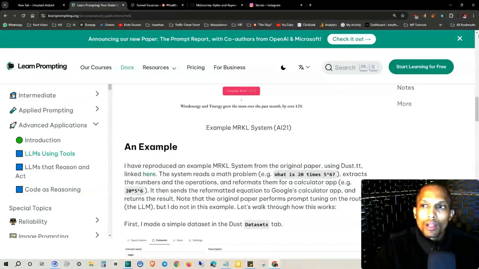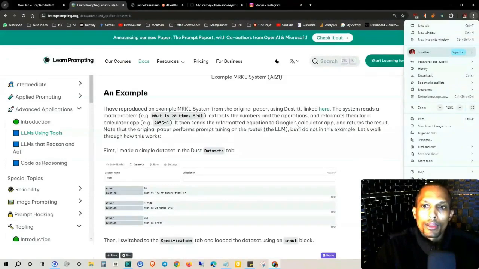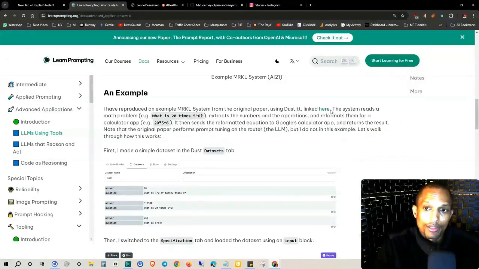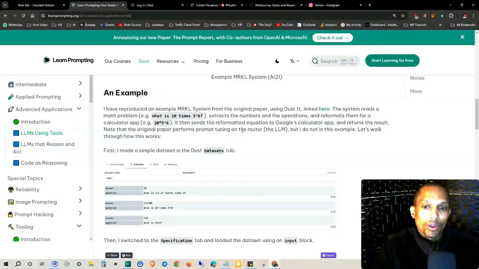So as an example, I have reproduced an example MRKL system from the original paper using Dust. And I have this in the description right here. The system reads a math problem. For example, you have this equation right here, which extracts the numbers and the operation and reformats them for a calculator app. So then it'll turn out looking like this. It then sends the reformatted equation to Google's calculator app and returns the result. Note that the original paper performs prompt tuning on the router, the LLM, but I do not in this example.